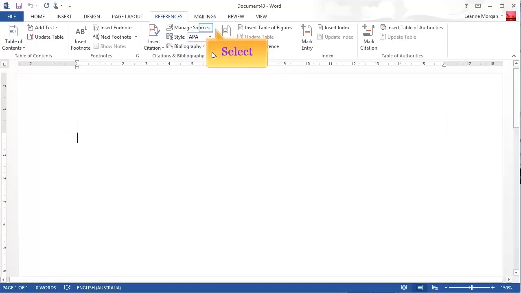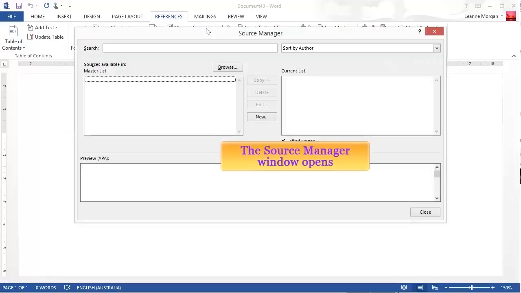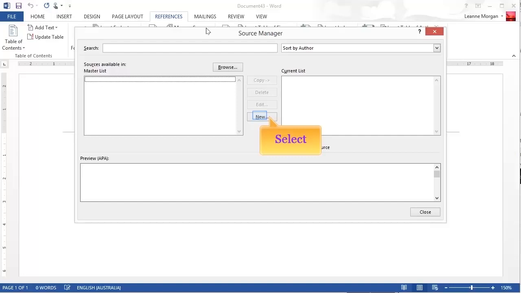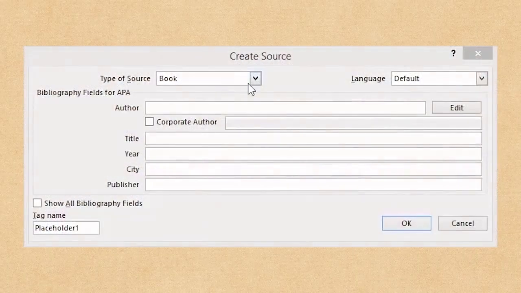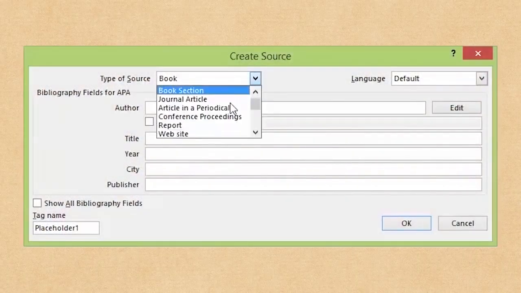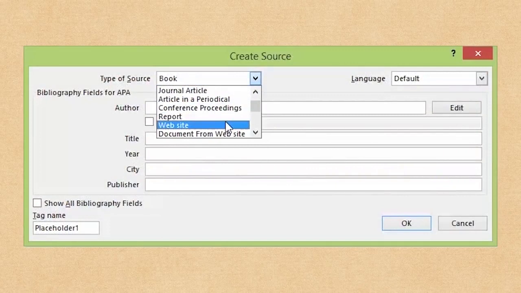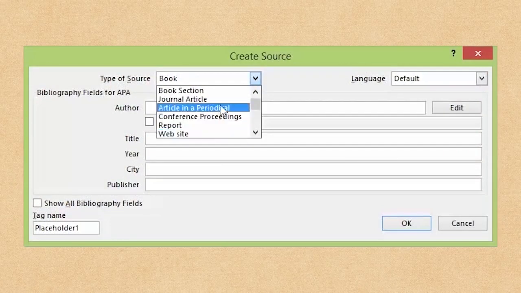When you have done this, select Manage Sources, then select New. You will notice that the type of source box will be illuminated. The most common source types that you will most likely need are book, website, journal article, more likely in the senior years, or book section, which means that, for example, when chapters of a book are written by different authors. Let's begin with book.